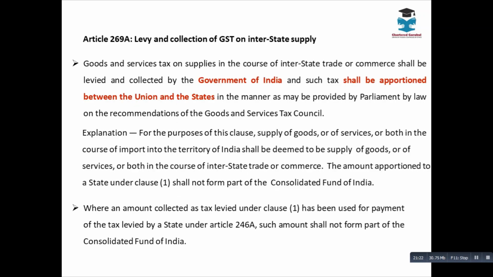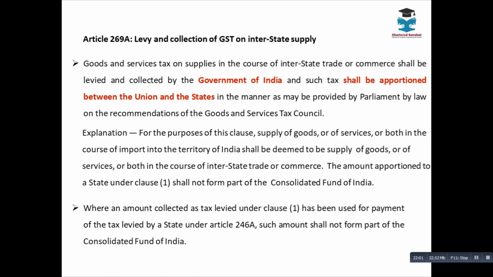Now let us see Article 269 about levy and collection of GST on interstate supply. Now this is important for you. The Consolidated Fund of India is also required. Why? Because the relevance of Article 269 is linked with the Consolidated Fund of India. We have seen yesterday that the central government has the power to make a law relating to taxation of GST, and the state also has the power. However, especially relating to the transaction of interstate supply, who has the power to make the law?